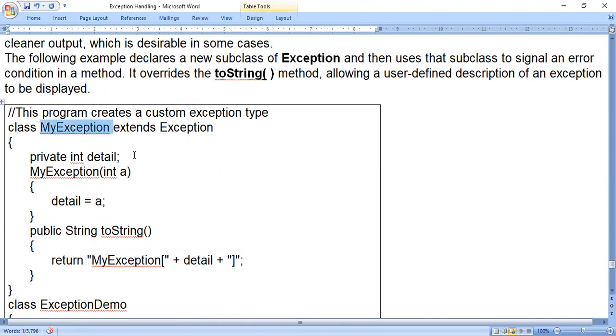Okay. Private int detail. So detail is a variable name I am using. MyException is the constructor because class name and method name are matching. It is a parameterized constructor. One parameter I am using, int here. Detail is equal to a. So whatever the a value we get when we create an object of MyException, that a value will be copied to detail.